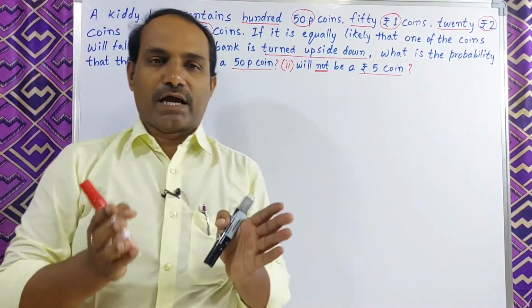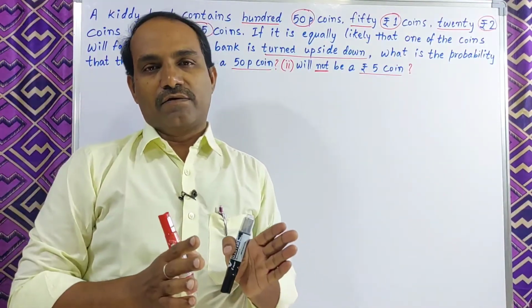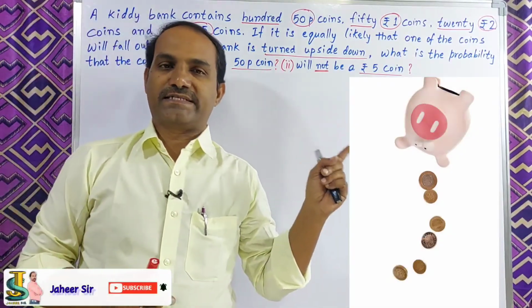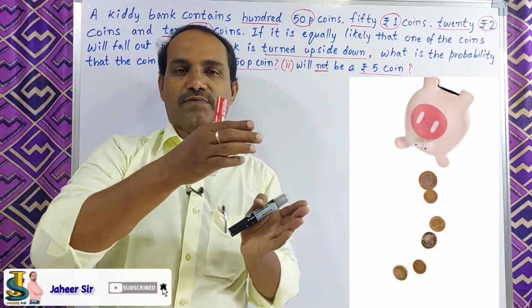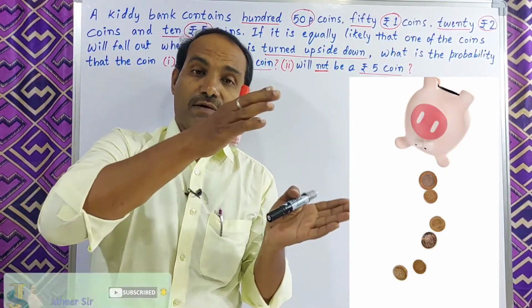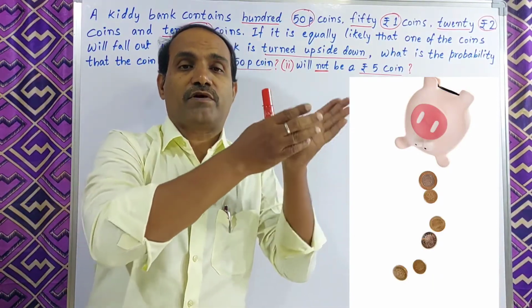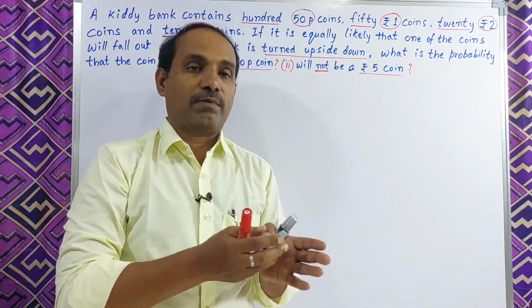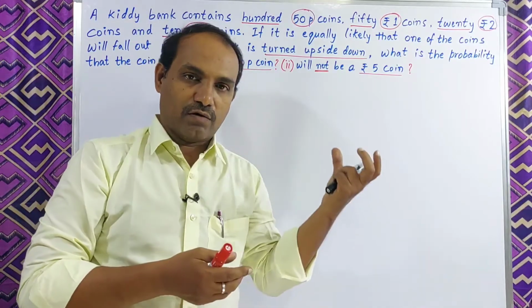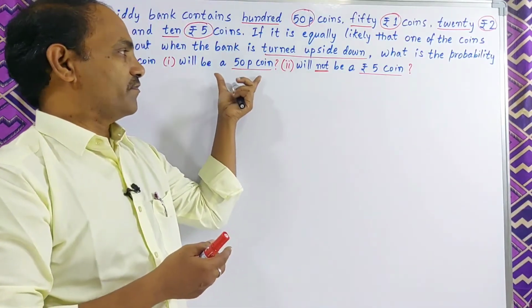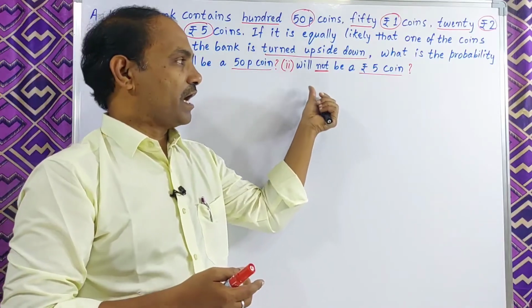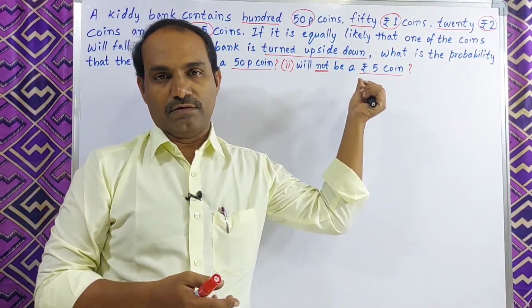You already know what a kiddie bank is. When you turn it upside down, coins fall down from the hole.